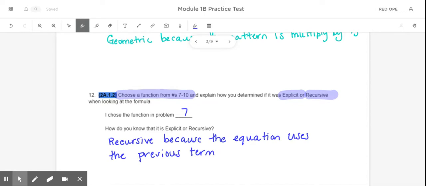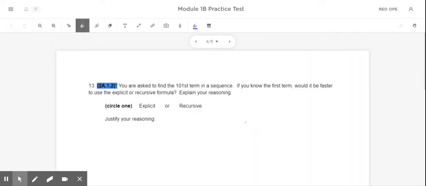All right, the next thing we're going to do is slide number 4. So on slide number 4, problem number 13 says you are asked to find the 101st term in a sequence. If you know the first term, would it be faster to use the explicit or recursive? So we want to find number 101. We only know number 1. Now, since number 1 is not the previous term to 101, it's not the one that comes right before it, the explicit is going to be easier.